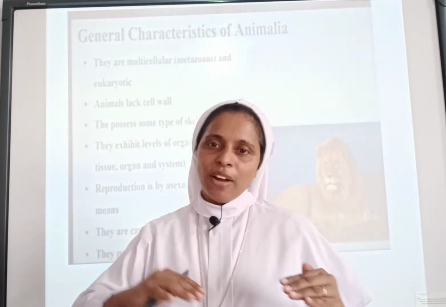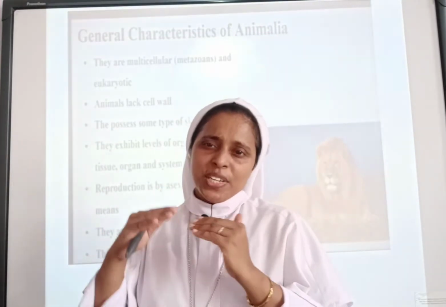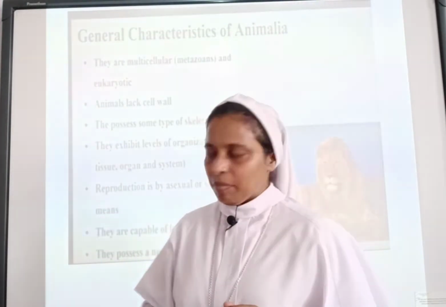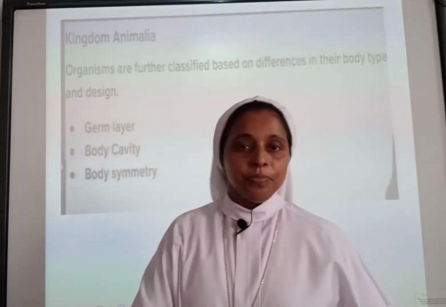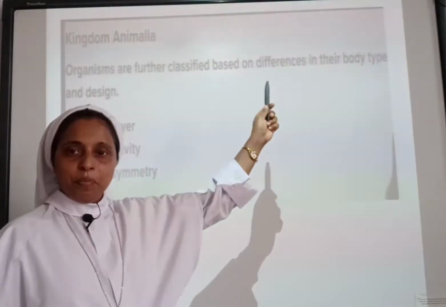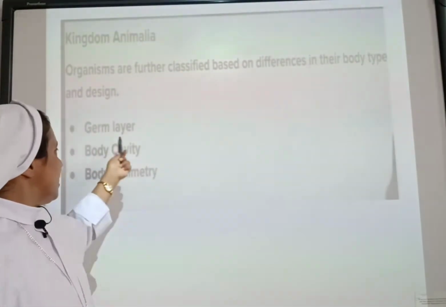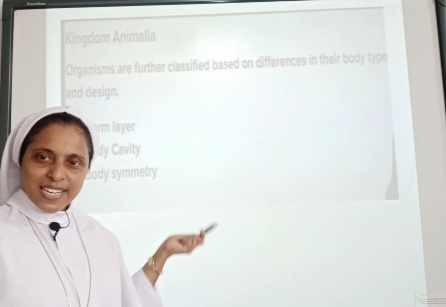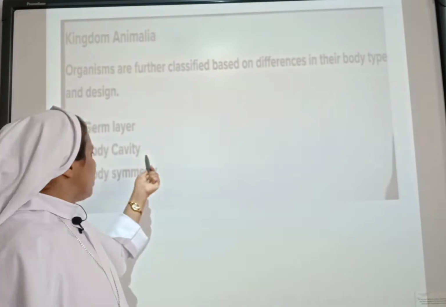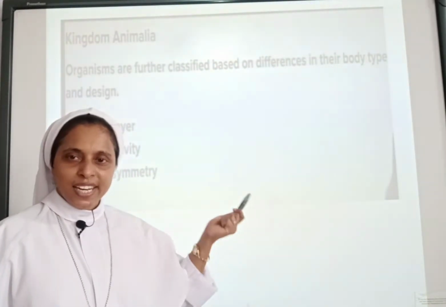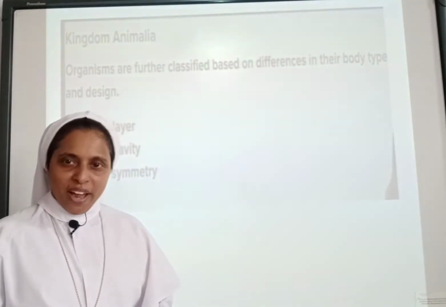Coming from the lower phylum to the higher phylum, we will see evolutionary changes in the animals. Based on the differences in their body type and design, they are divided into three portions. What were they? Germ layer, body cavity, and radial symmetry. Out of these three, I have explained germ layer and body cavity. Only radial symmetry is left out. That we will discuss today, and then we will move to the phylum.